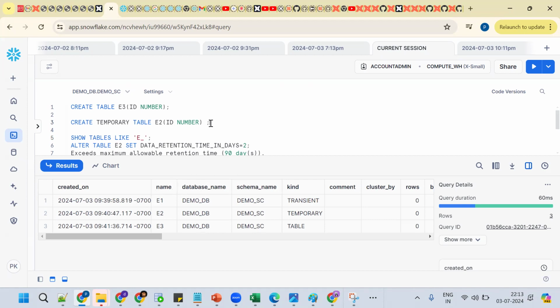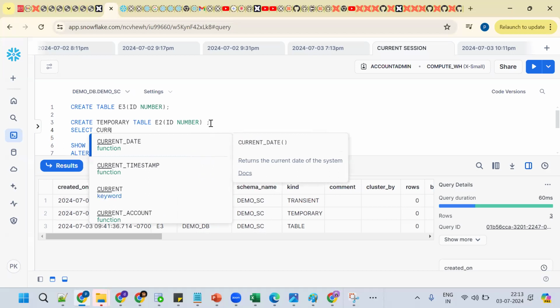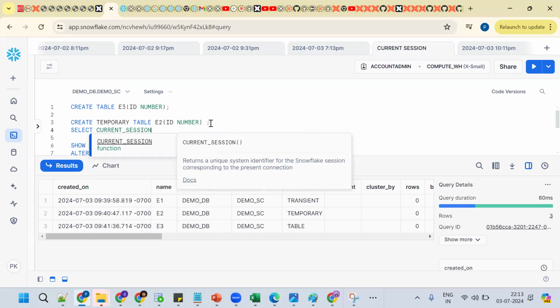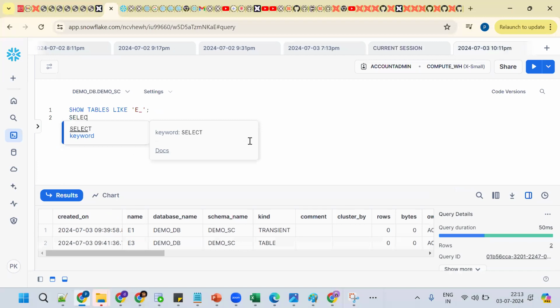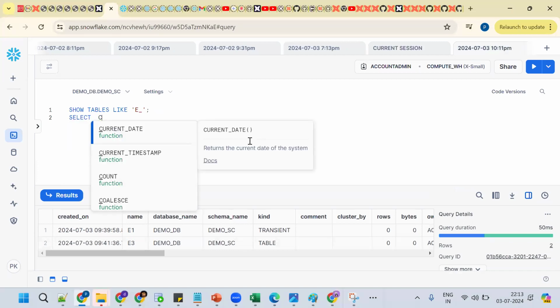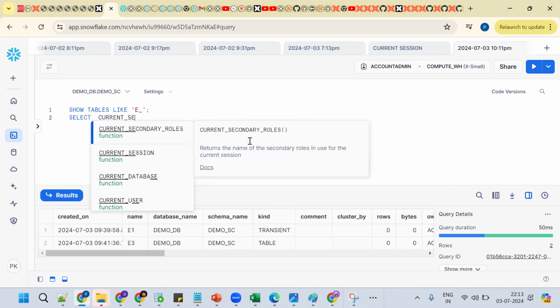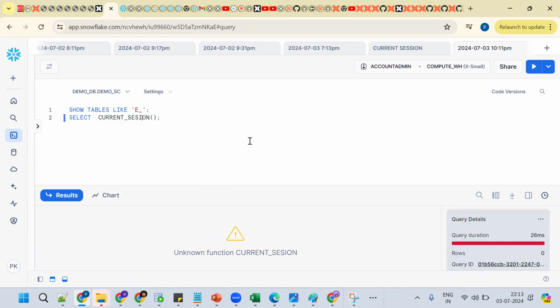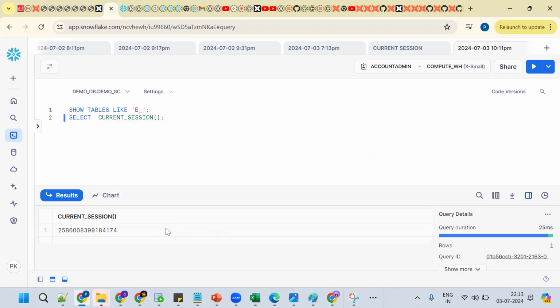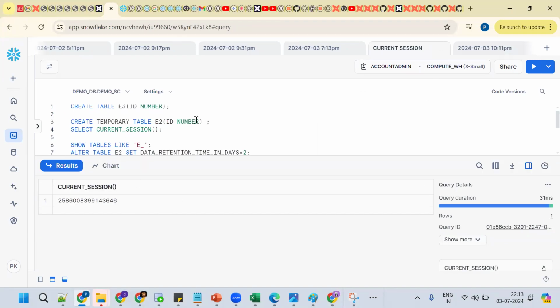So here, what happened? Select the current session. Now see the session ID, 646. Select the current session again. Now see, both are different. So in the sense that this temporary table is session specific, in this particular session only it will be available.